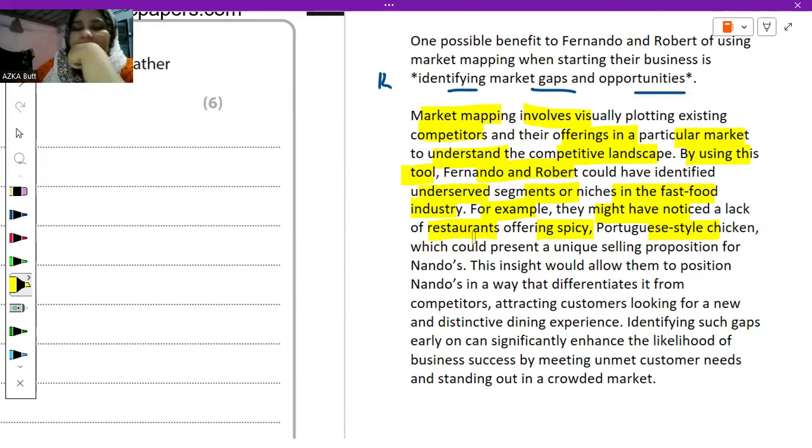Basically you have to use one application point from the case, and make at least two chains of analysis. If you want to know what a chain of analysis is, you can comment under this video. Maybe there are some students who want to know the basic pattern of answering a question: what is analysis, what is application, what is evaluation.